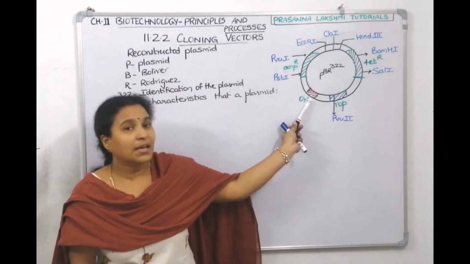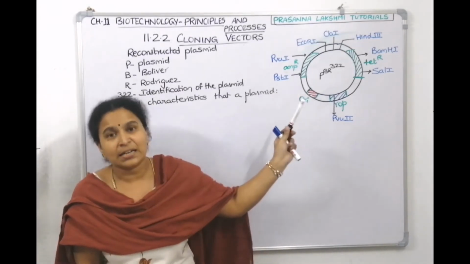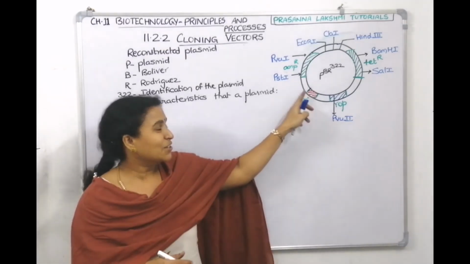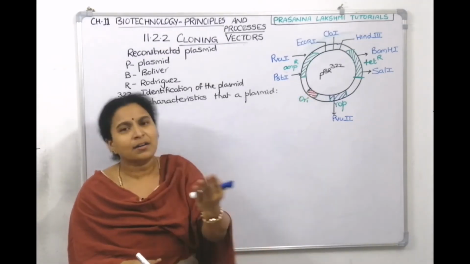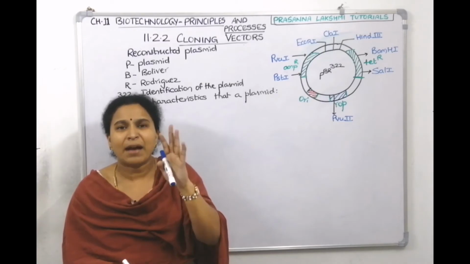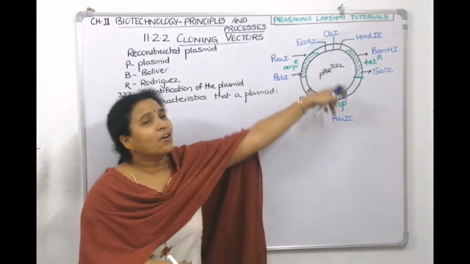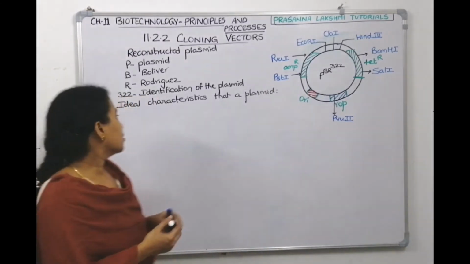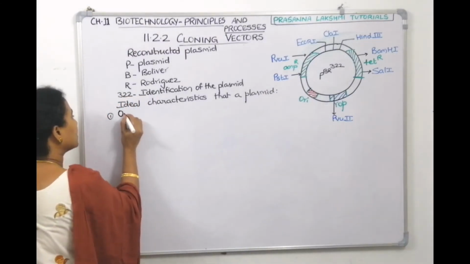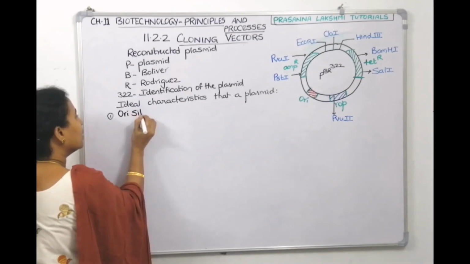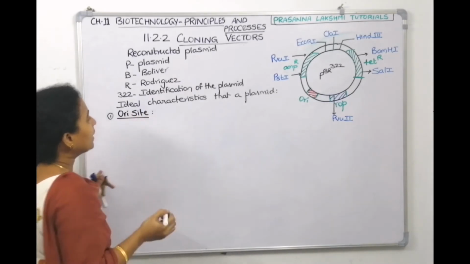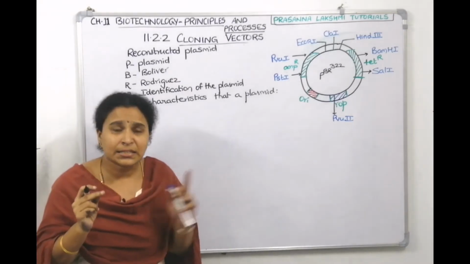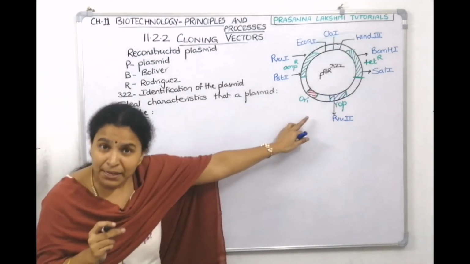This is the place where plasmid replication starts. And after this ORI site, if you give your DNA, insulin DNA, vaccine DNA, that will also replicate. So your gene is getting cloned. That is the significance of the ORI site. What did I tell? What is an ORI site? It is a sequence where replication starts.